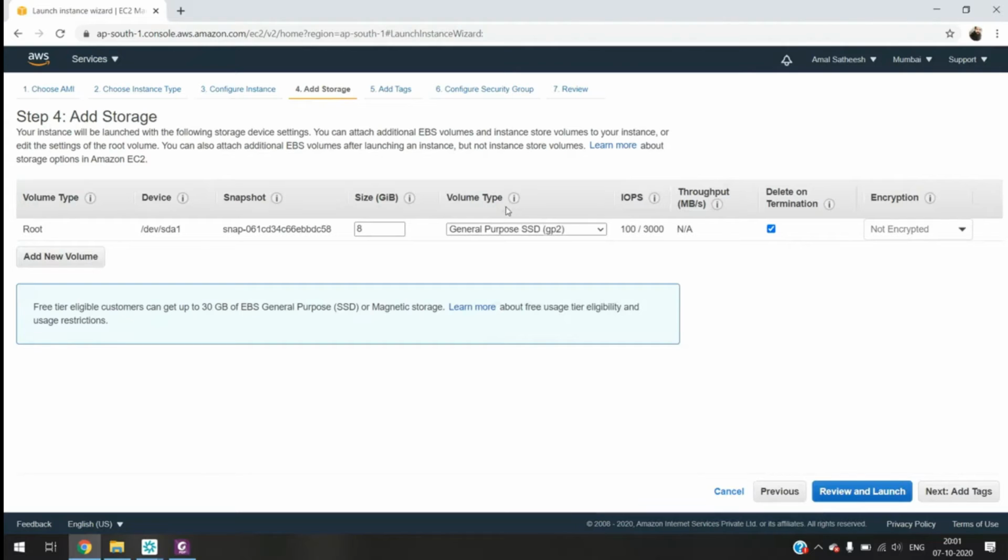And the volume type is the type of hard disk which we are going to use. Here Amazon is giving you 4 different types of hard disk. One is general purpose, provisioned IOPS, and magnetic. What is the difference?